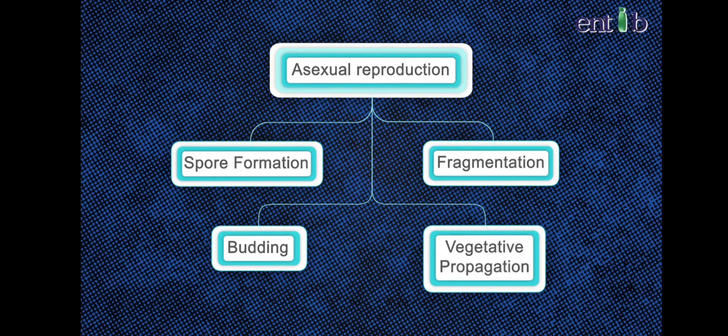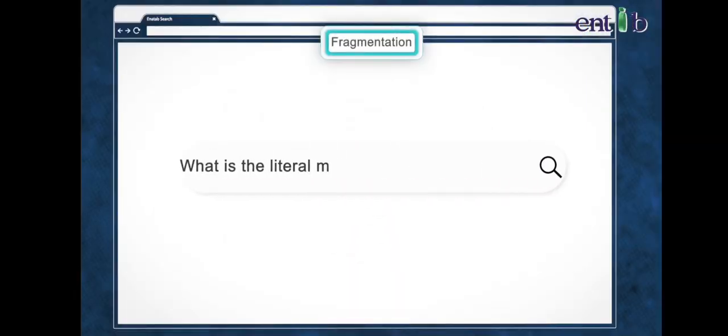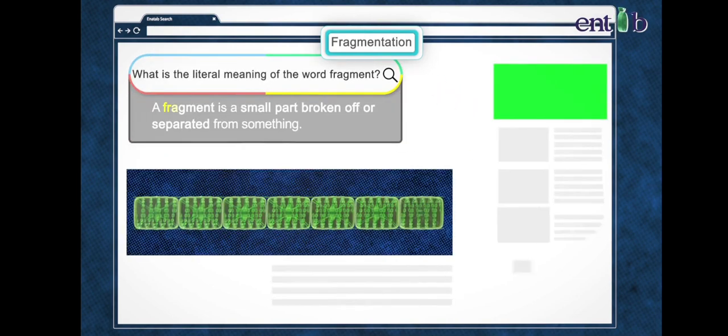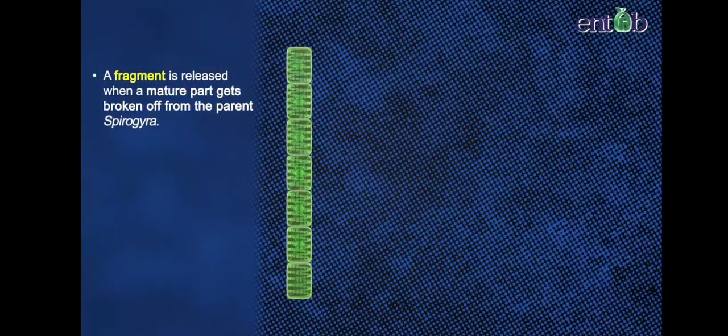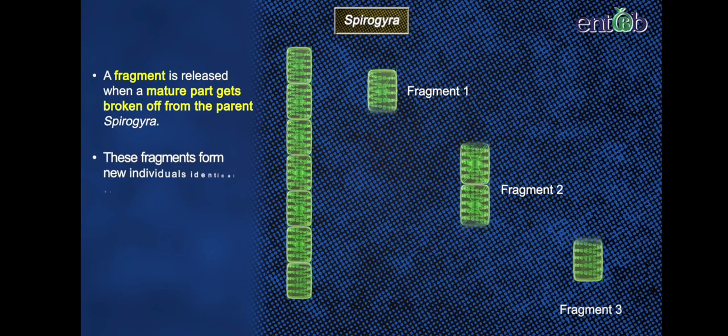Now, let's discuss fragmentation. What is the literal meaning of the word fragment? A fragment is a small part, broken off or separated from something. Along similar lines, when a mature part gets broken off from the body of the parent organism, as in the case of Spirogyra, it is considered a fragment.